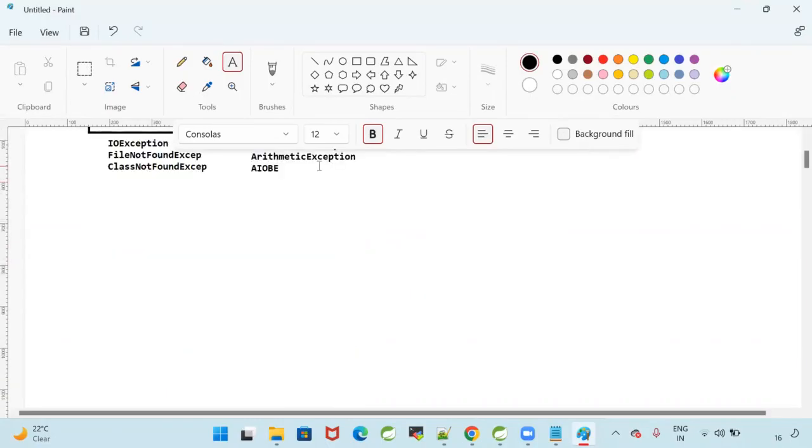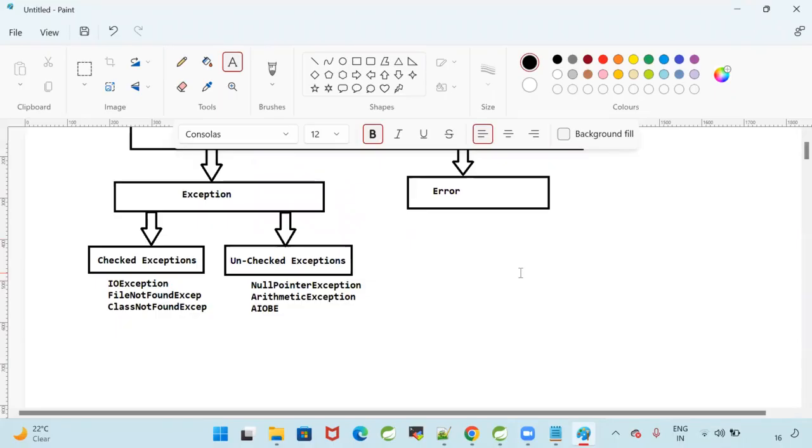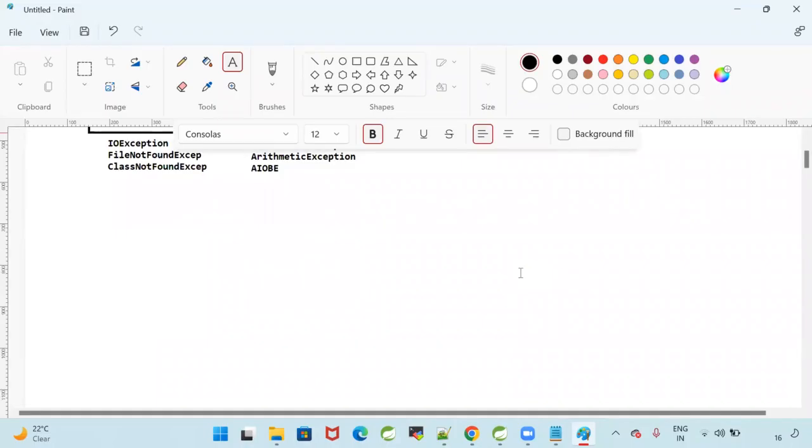When will you get ArrayIndexOutOfBoundsException? If you are trying to store a value in the array whose index is not available, or you are trying to access an element from the array whose index is not available, then you will get ArrayIndexOutOfBoundsException. When will I get NegativeArraySizeException?